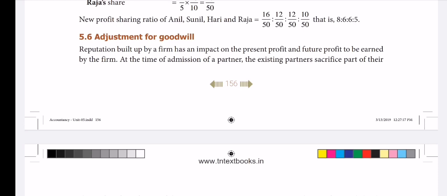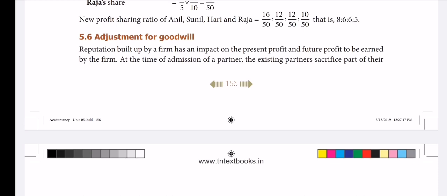the last adjustment. Adjustment for goodwill. As we studied already in the third and fourth chapter about the goodwill, particularly the fourth chapter: meaning, features, characteristics and the factors affecting the goodwill, and the methods of calculating goodwill, average profit method, super profit method, calculation of super profit method, weighted average profit method, all those things we studied thoroughly.